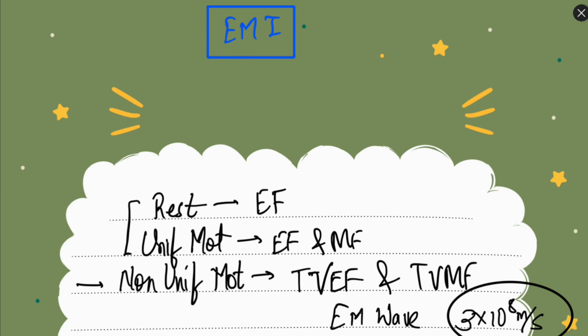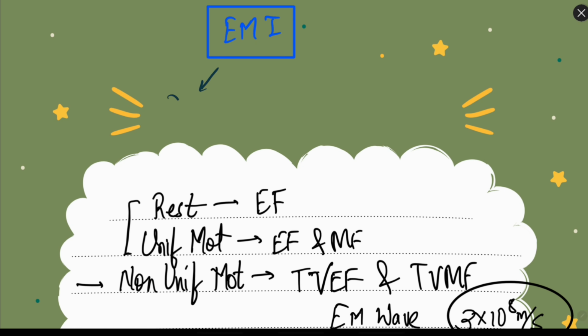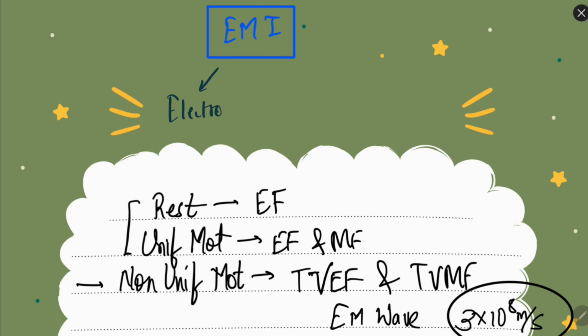So let's discuss electromagnetic induction. Electromagnetic induction is one of the most important discoveries ever made, because it is the reason behind the production of the electric field or the electricity whenever we want. Before starting electromagnetic induction, we need to understand one thing.